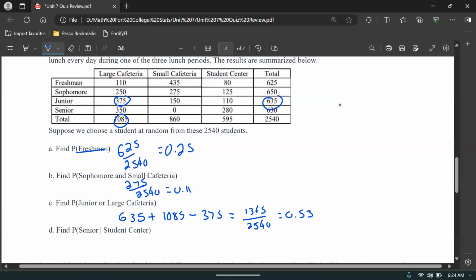So what I'm doing here, if you didn't catch on, was probability of junior plus probability of large cafeteria minus probability of both junior and large cafeteria. Because that's the formula you use if you want to find "or", right? Probability of junior or large cafeteria.